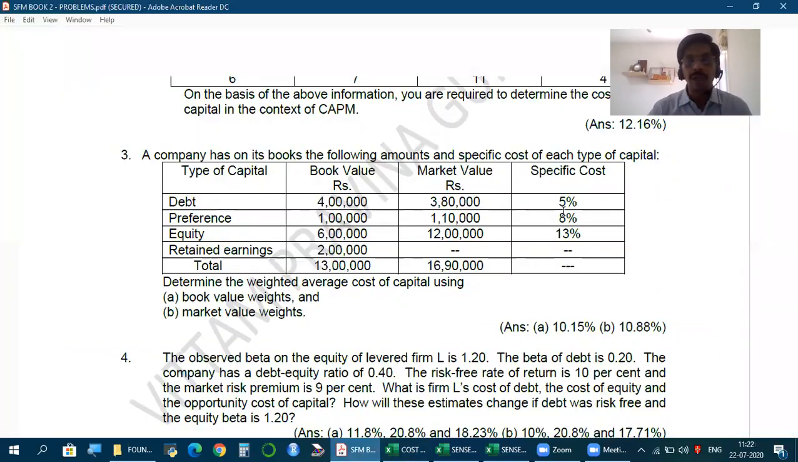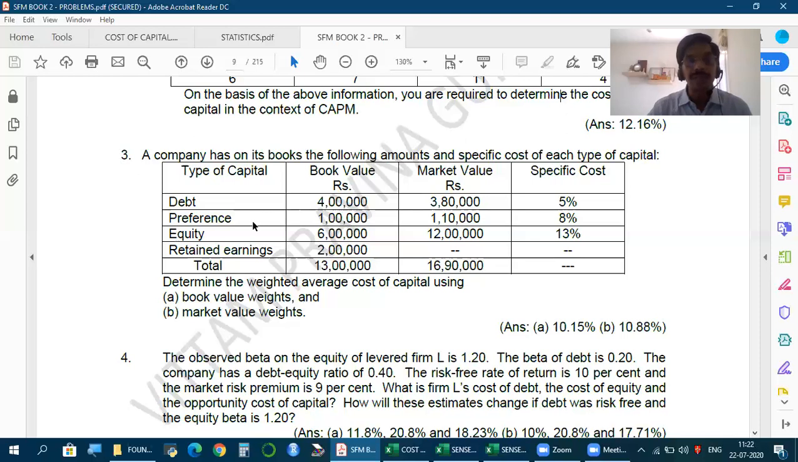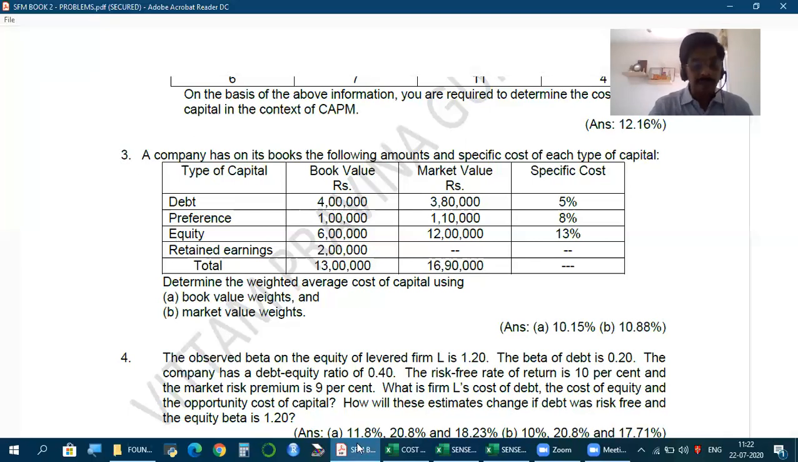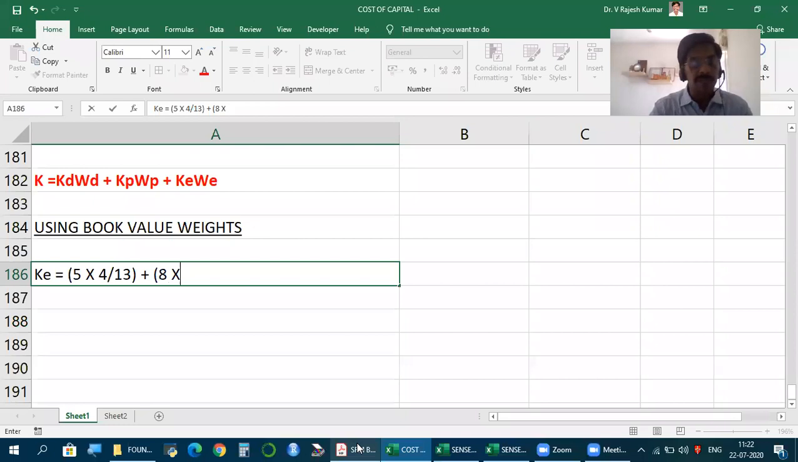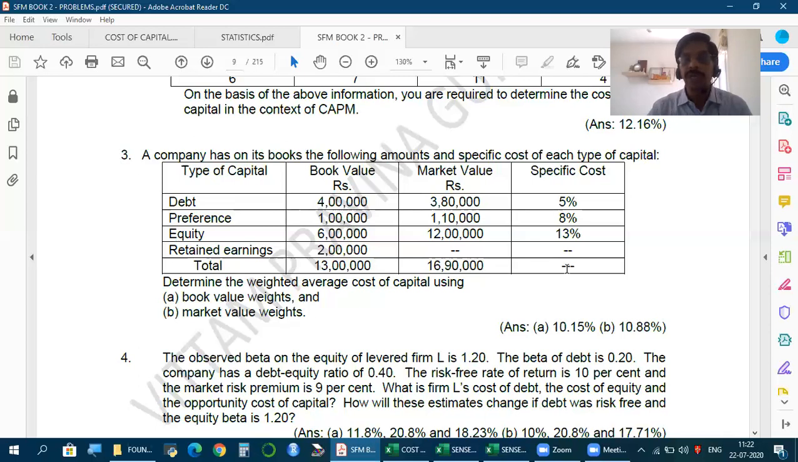Similarly, cost of preference is 8%. Preference as per book values is 1 lakh out of the total 13 lakh. So 8 into 1 by 13. Then equity, but please be careful. Going by book values, don't take only equity share capital. Equity should include retained earnings and everything that belongs to shareholders. Out of the total 13 lakh, 8 lakh is equity. Equity means shareholders' funds. So 8 by 13. So 13%